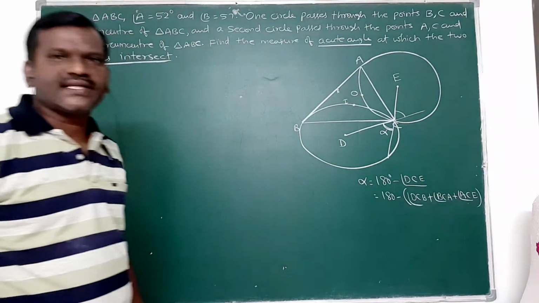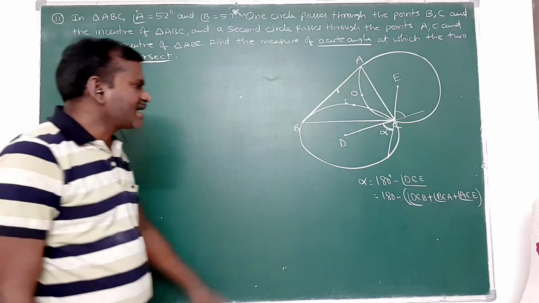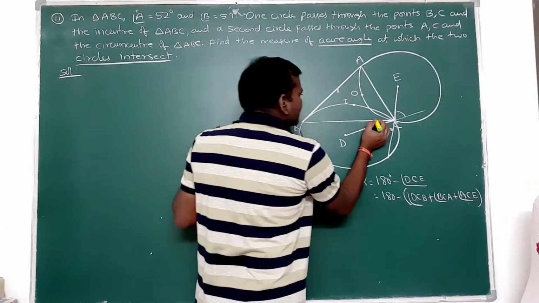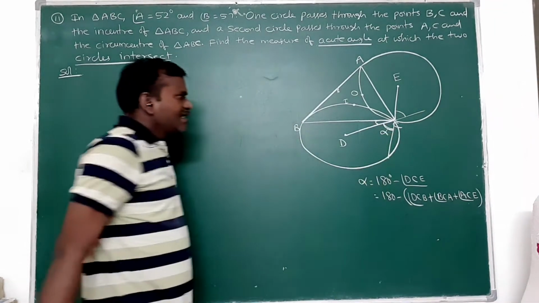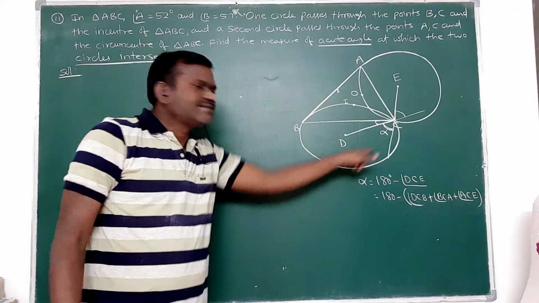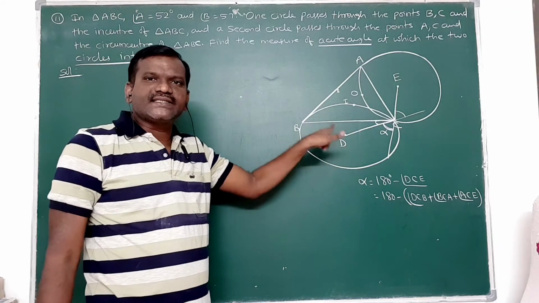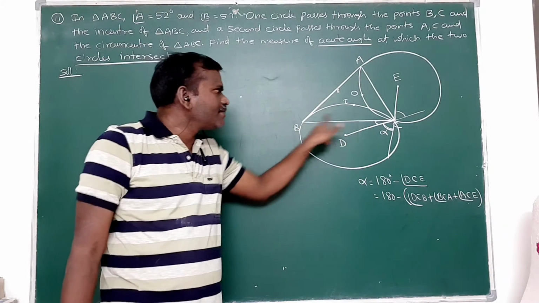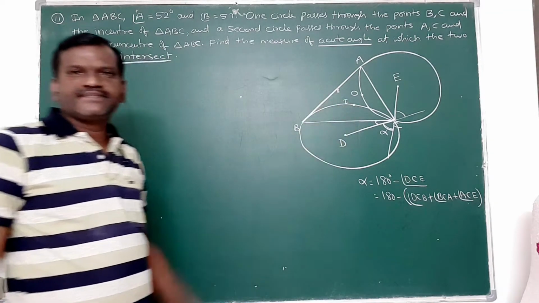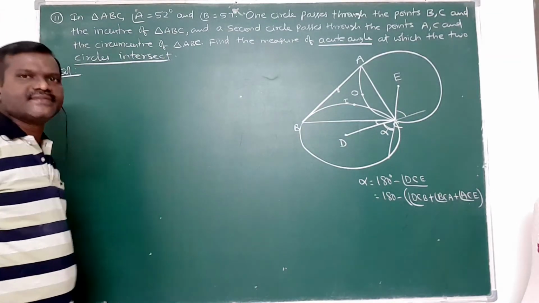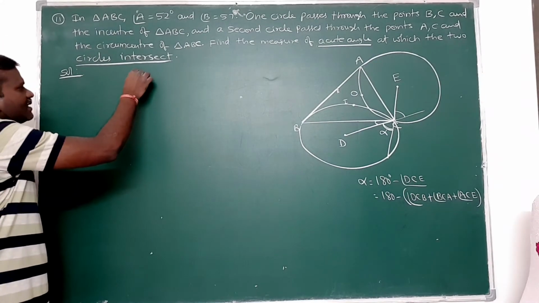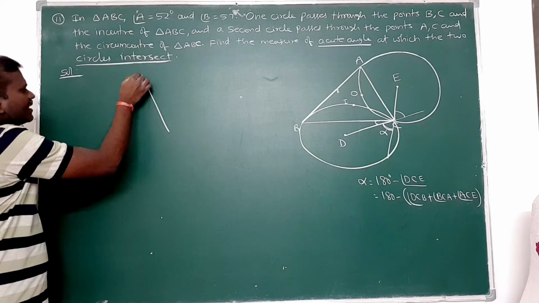So how can we find the angle DCB? Angle DCB means this angle, and it lies in this circle, the first circle passing through the points B, C and I. So I am taking this circle only here. I am splitting this diagram, and I will draw only this circle for triangle ABC.